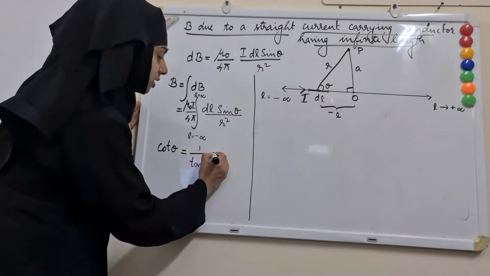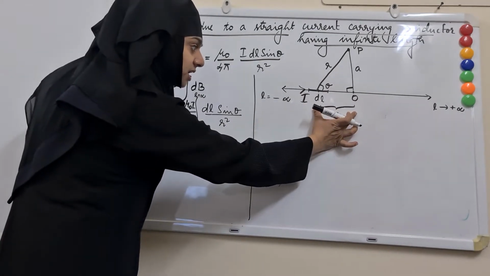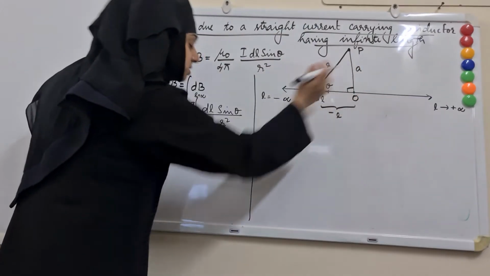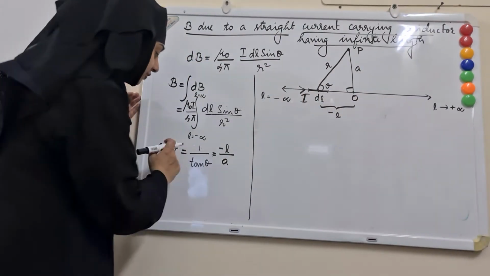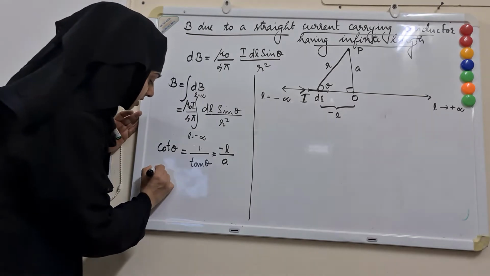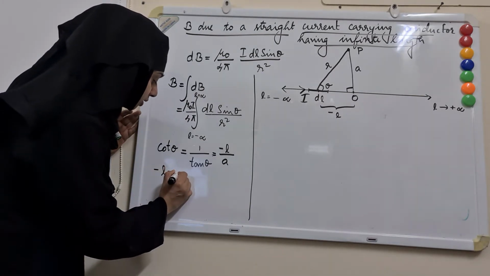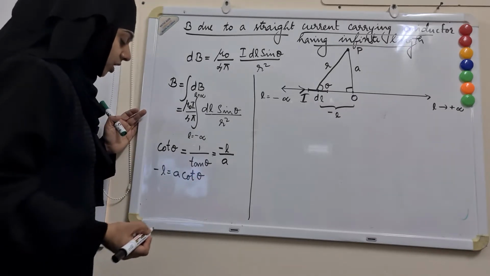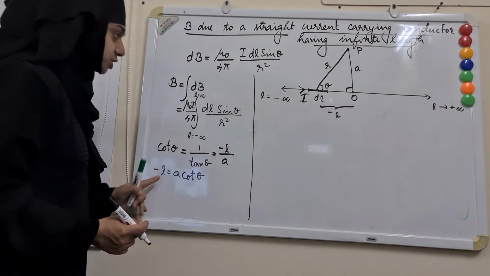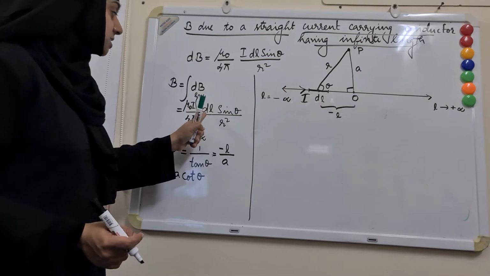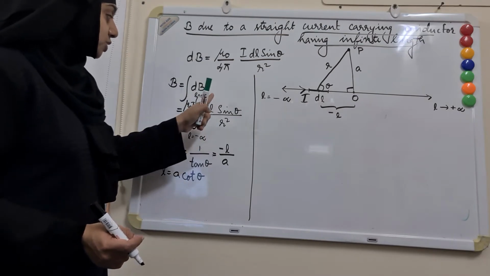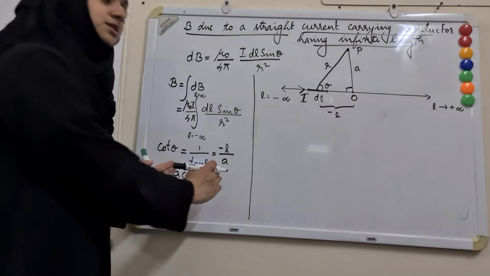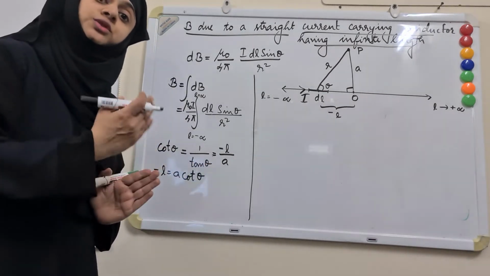So this is equal to, what is the adjacent side? Minus L. So minus L by the opposite side A. So from here, I can write minus L is equal to A cot theta. But what I want here is not L. What I want here is dL, right? So in order to get dL, let me differentiate this expression with respect to theta.